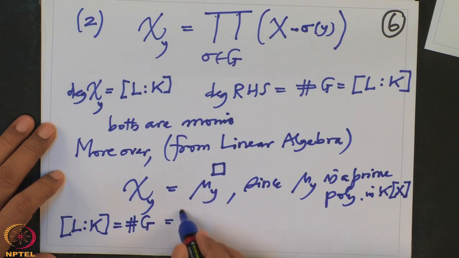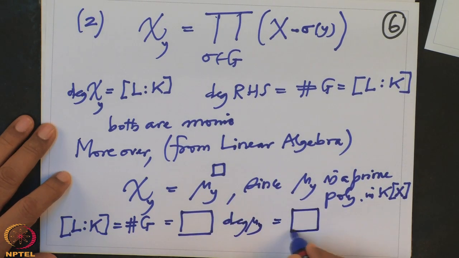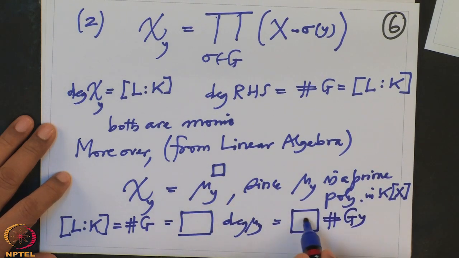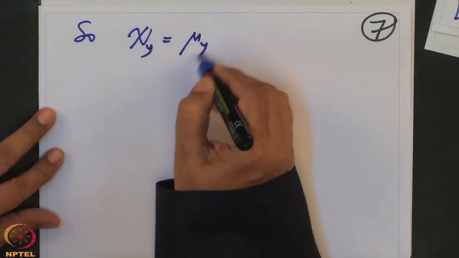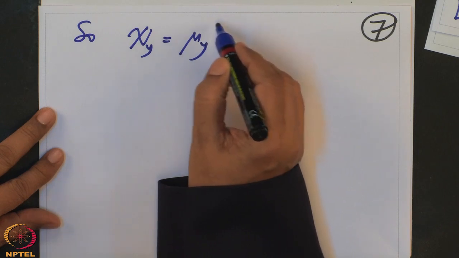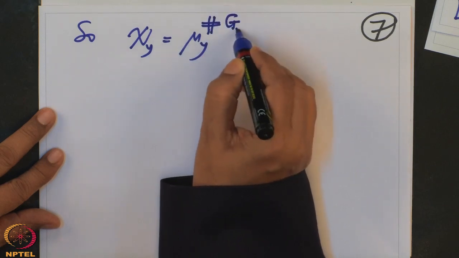So, that will be some number here times the degree of mu y, and the degree of mu y I know, it is the cardinality of the orbit of y. So, what can I do here? There is no other choice than the index. So, therefore, chi y has to be mu y to the power, no, I said something wrong, the power is the cardinality of the isotropy.